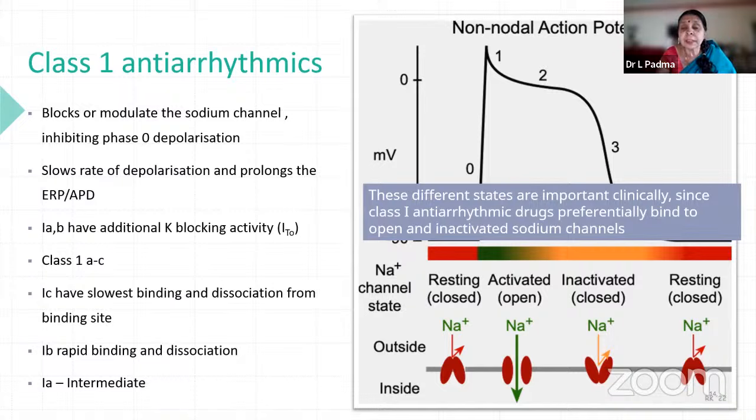So these different states are important clinically, since class 1 antiarrhythmic drugs preferentially bind to open and inactivated channels. That means open here, that is almost phase 0 and 1. They act on these areas, and they act on inactivated sodium channels here. So these two are the areas where class 1 antiarrhythmics act, and so you have to know this portion. This portion is almost completely acted on by class 1 antiarrhythmic agents.